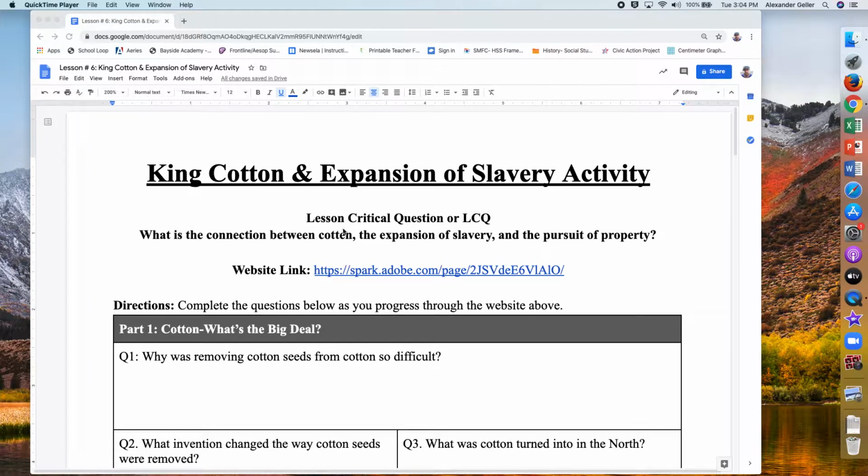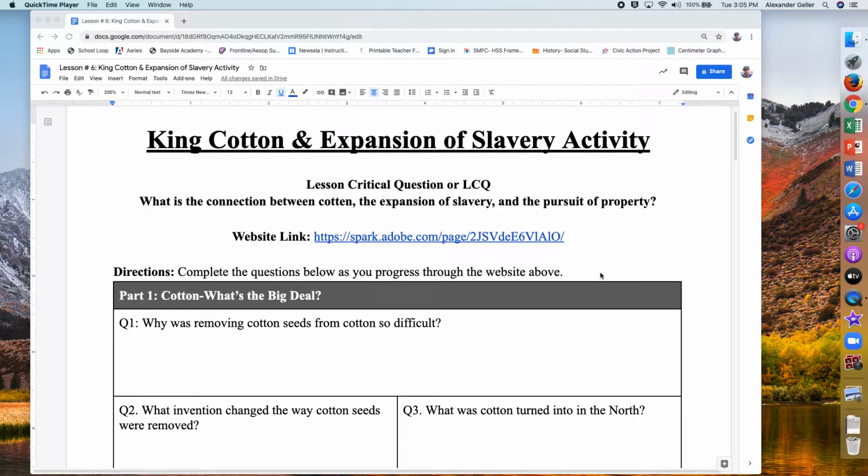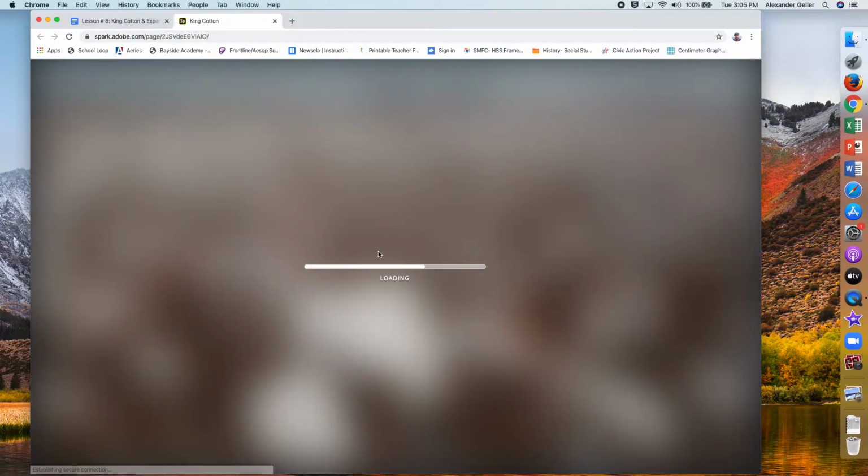So foremost, lesson crucial question or LCQ. This is what you need to know by the time you're done with this activity. So what is the connection between cotton, the expansion of slavery, and the pursuit of property? Now to work on this, you're going to need to move to our web link, which is right here. You click on it. It's going to bring you to our web page.